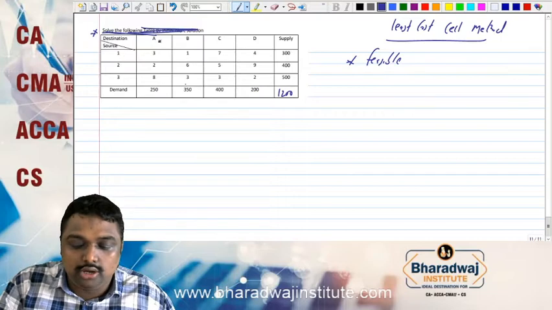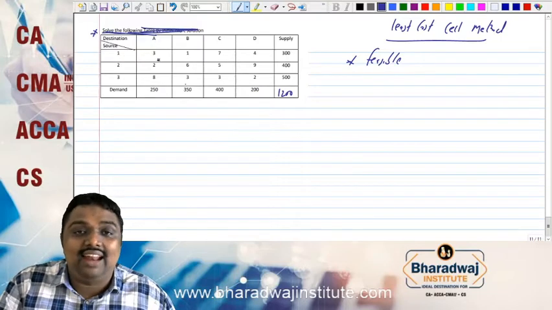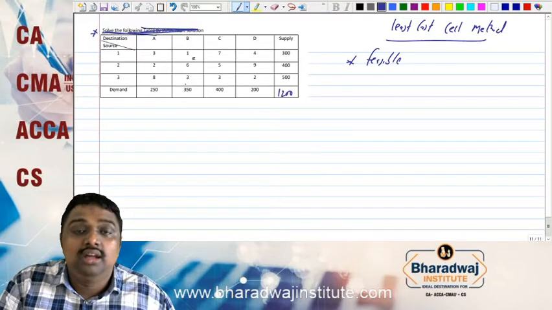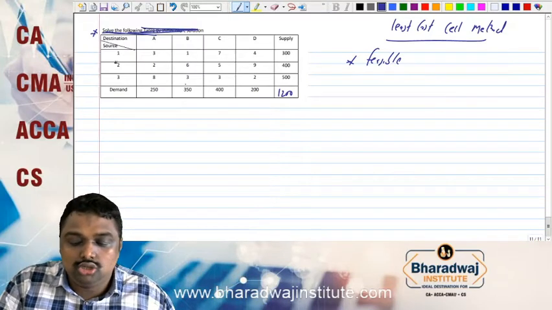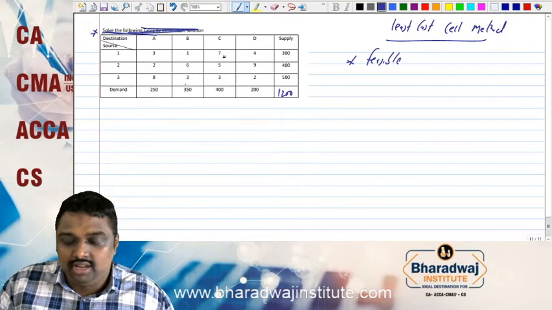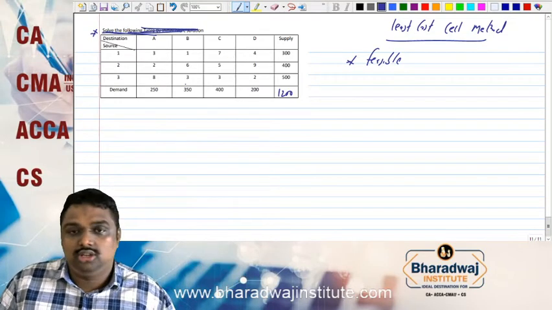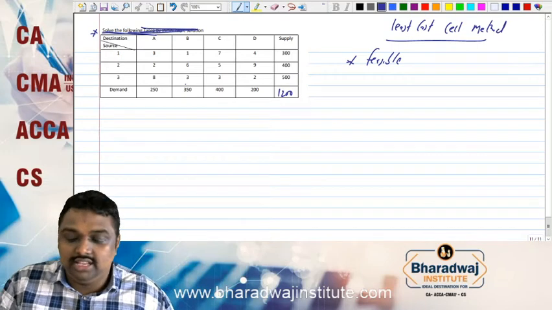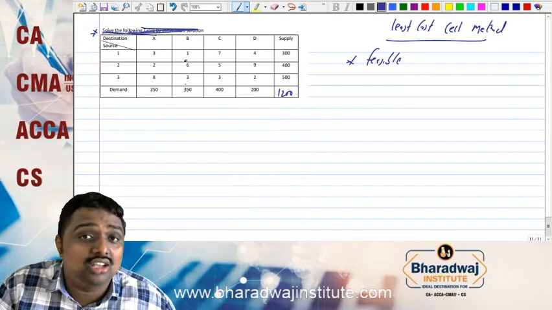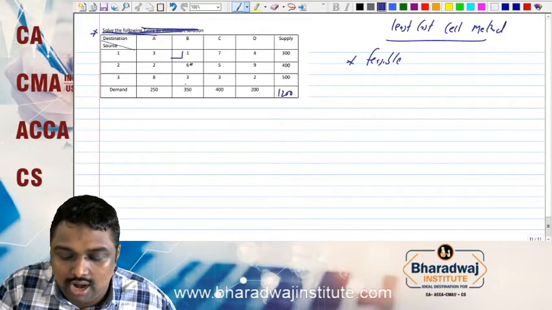From source 1 to destination A, the transportation cost is 3. Source 1 to destination B, transportation cost is 1. Source 1 to destination C, the transportation cost is 7. So this is the transportation cost. So we have to identify the least cost. Among all these costs, the least cost is 1. So we have to allocate.